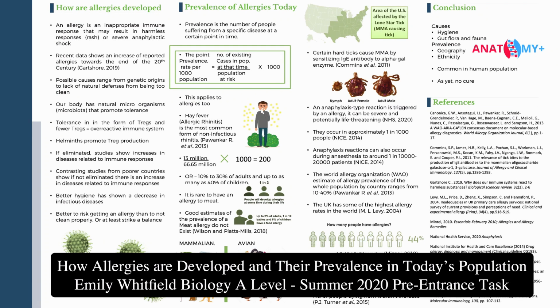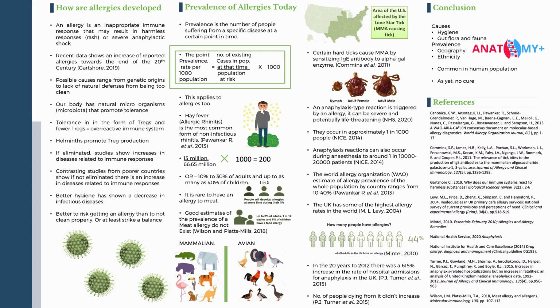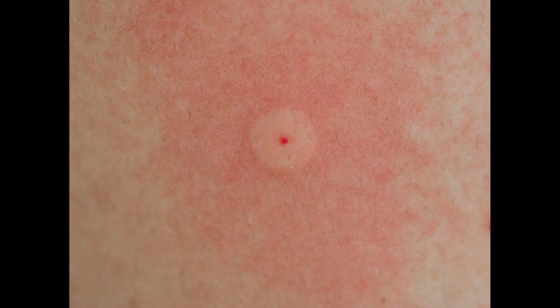Emily Whitfield, Biology A-Level Summer 2020 Pre-Entrance Task on how allergies are developed and their prevalence in today's population. An allergy is an inappropriate immune response that may result in a harmless response, such as a rash, or a more severe response, such as anaphylactic shock.